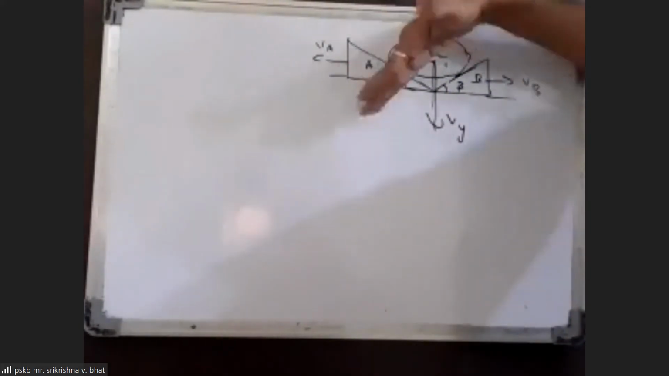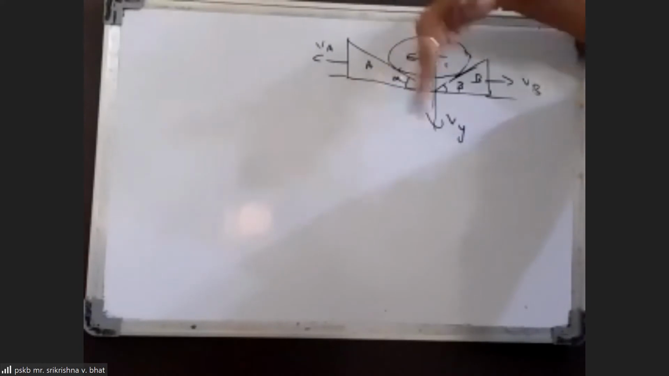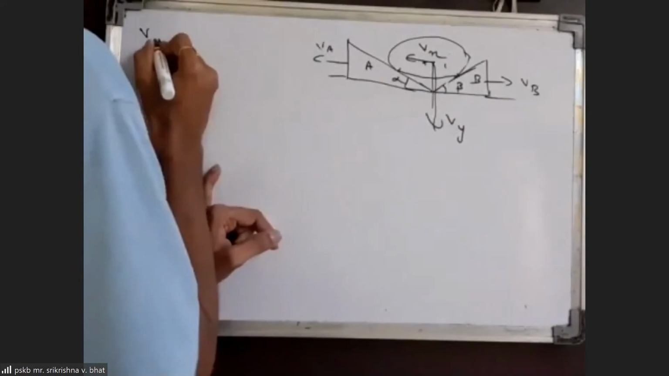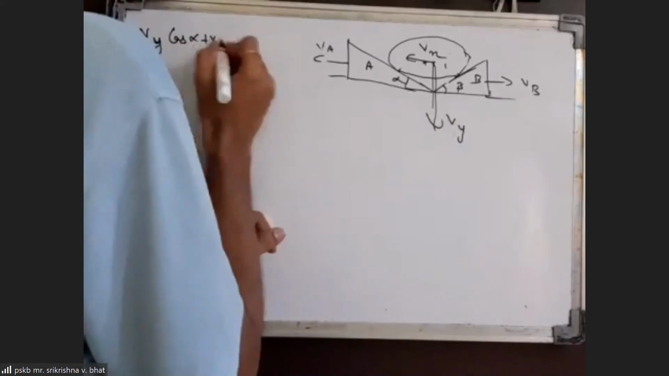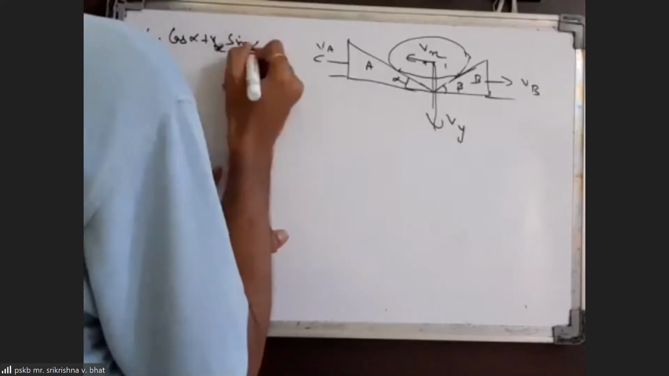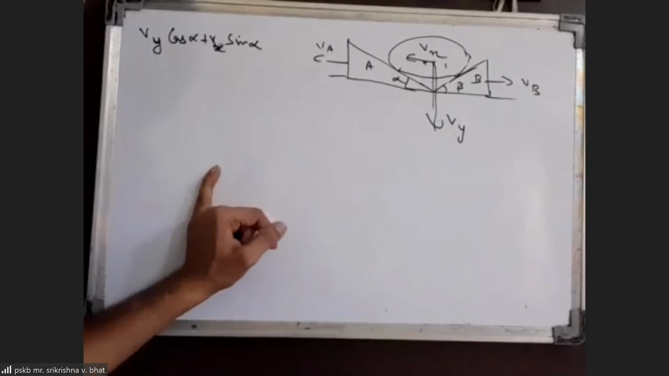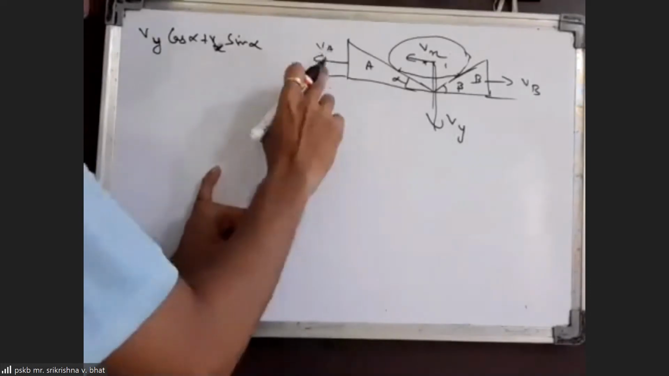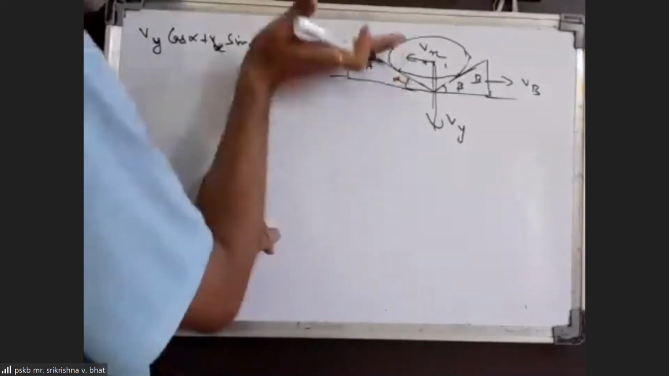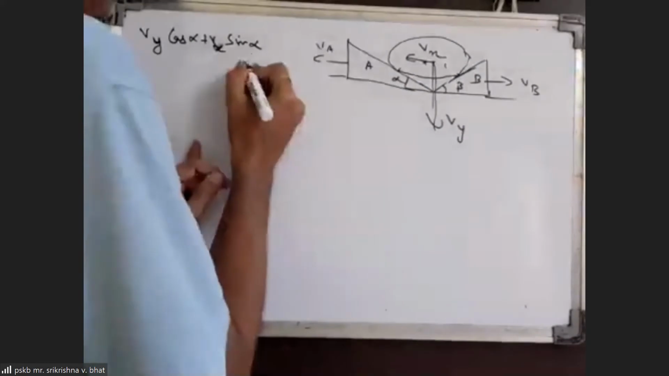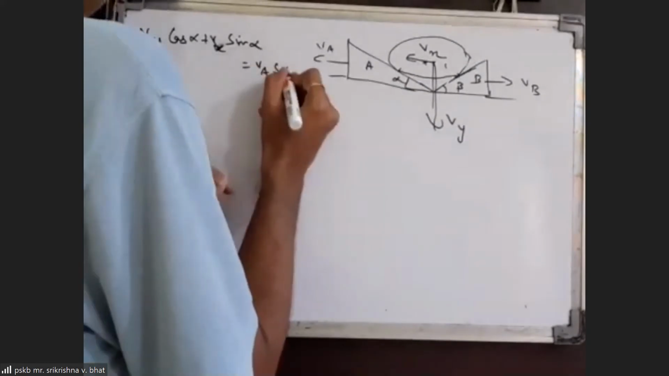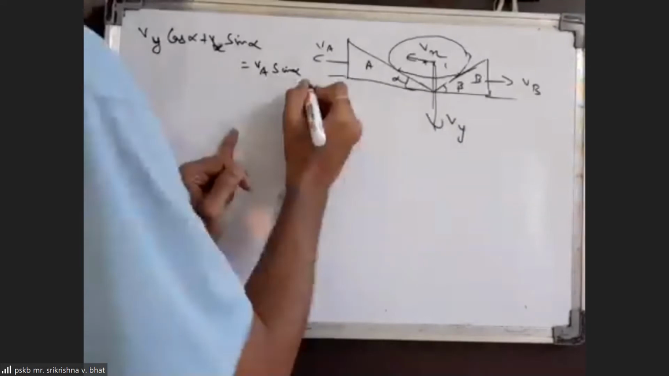So we have to resolve Vy along this normal and Vx along this normal also, which will come out to be Vx sin alpha and Vy cos alpha. So Vy cos alpha plus Vx sin alpha must be equal to the normal component of velocity of A. So A's normal component will be Va sin alpha. So I can equate this to Va sin alpha. So this is one equation.